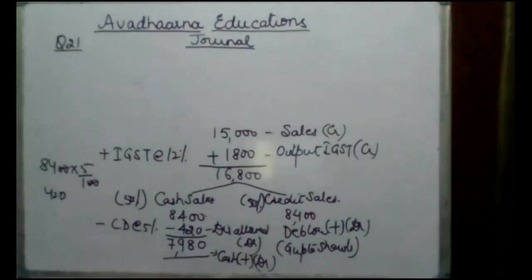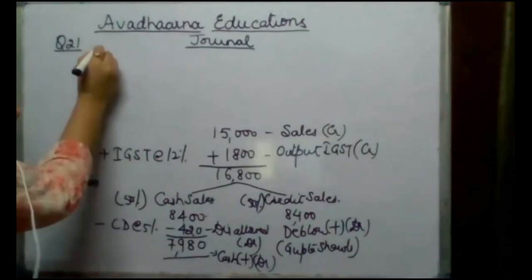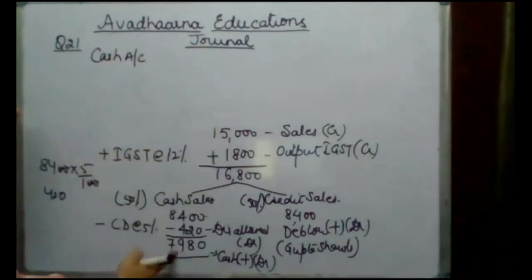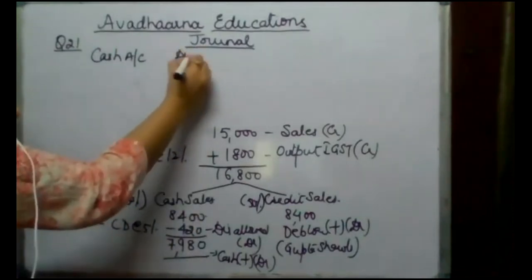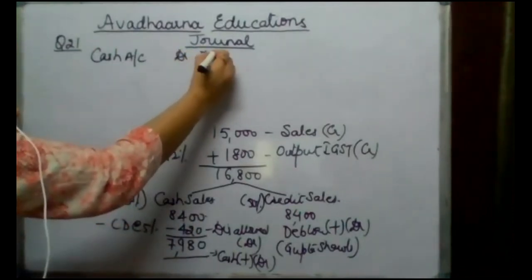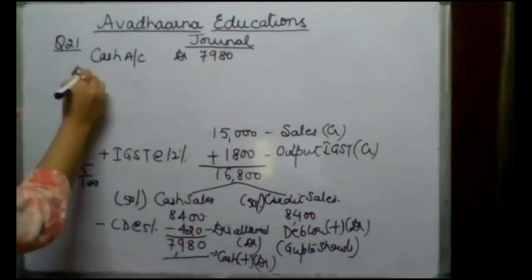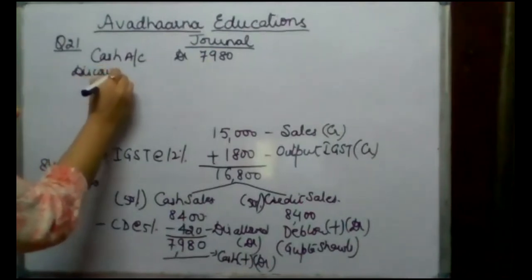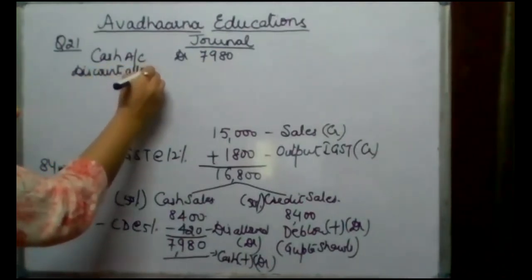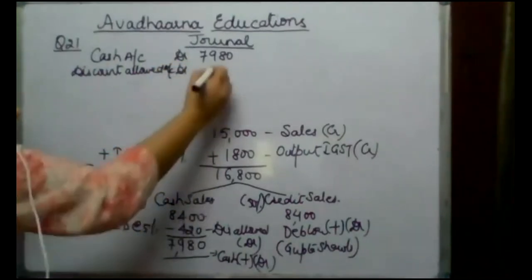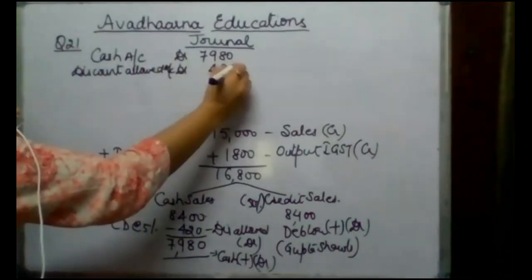So based on our working, the entry which we will pass in our books of account in journal will be: cash account debited. We have received the cash of 7,980. Then discount allowed account debited. We have allowed a discount of 420.